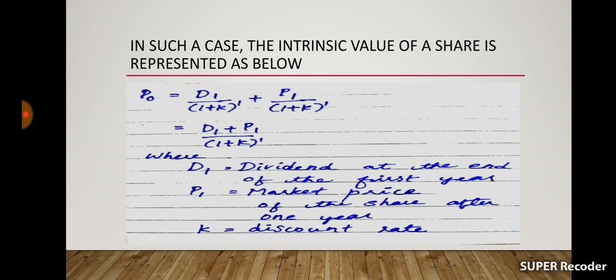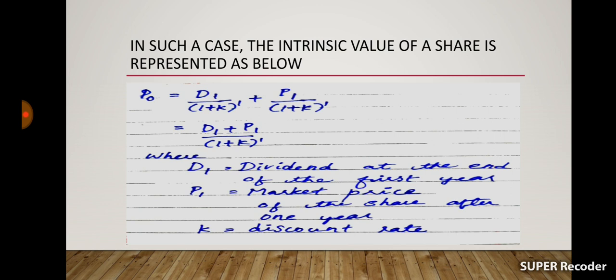Where D1 means dividend at the end of the first year, P1 is the market price of the share after 1 year, and K is the discount rate. Here the holding period is only 1 year. That's why we are using the dividend at the end of the first year and the selling price at the end of the first year.